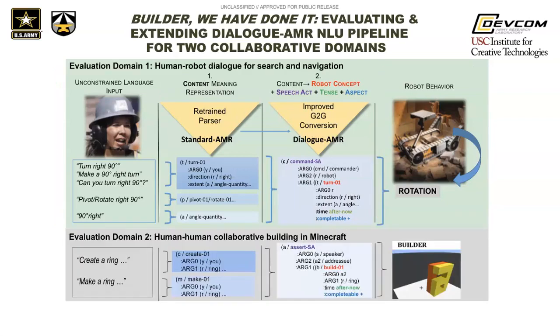Our focus is on evaluating this pipeline on two collaborative domains, human-robot dialogue for search and navigation, and human-human dialogue for collaborative building in the Minecraft gaming environment. We achieve promising performance in both domains with very little new training data, demonstrating the scalability of this approach.